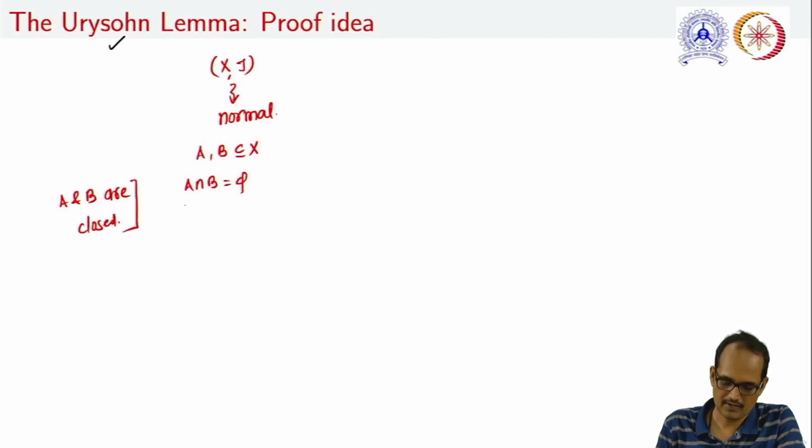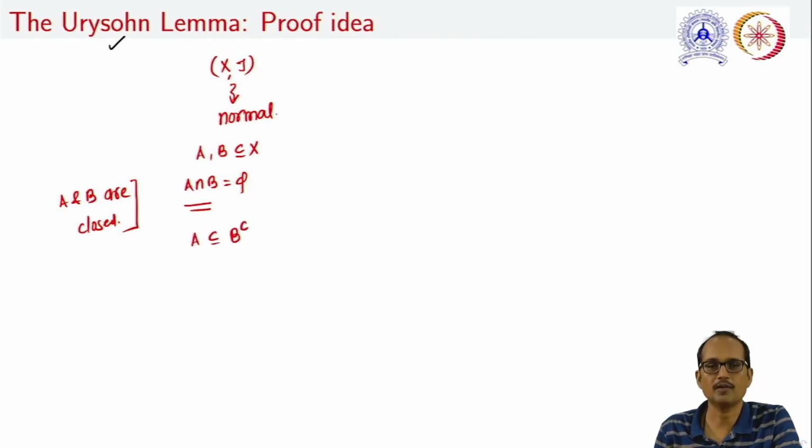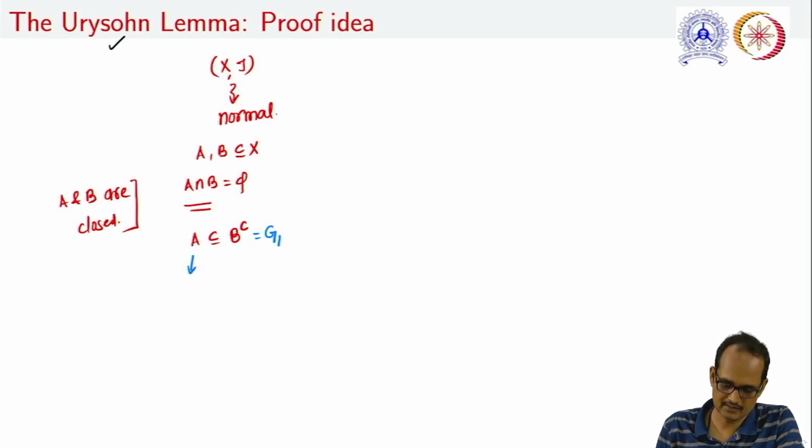Now if A and B are disjoint, we can say that A is a subset of B complement. Let us take this B complement as G1. So this is an open set, and this closed set A is contained in an open set.